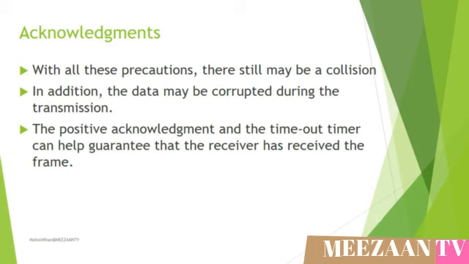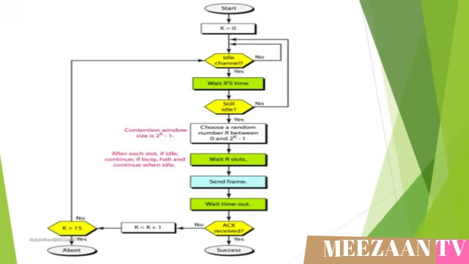In CSMA-CA, with all these precautions, there still may be a collision. In addition, the data may be corrupted during the transmission. The positive acknowledgement and the timeout timers can help guarantee that the receiver has received the frame accurately. This figure shows the procedure of CSMA-CA. Note that the channel needs to be sensed before and after the IFS. The channel also needs to be sensed during the contention time. For each time slot of the contention window, the channel is sensed. If it is sensed idle, the timer continues. If the channel is sensed busy, the timer is stopped and continues after the channel becomes idle again.